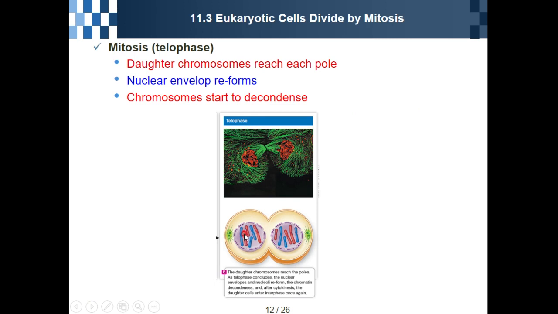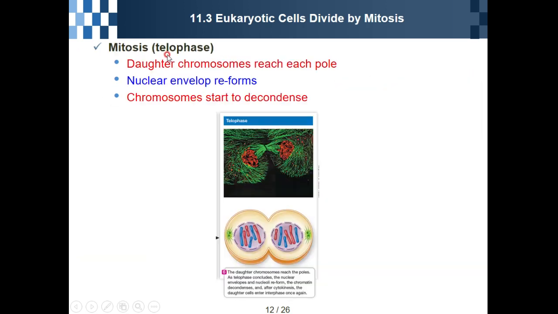After that, the nuclear envelope reforms. After that, chromosomes start to decondense. You can see that decondensed structure, like this. So this is the telophase.